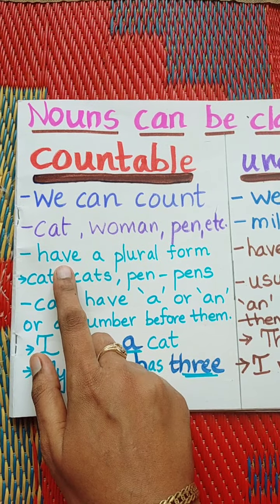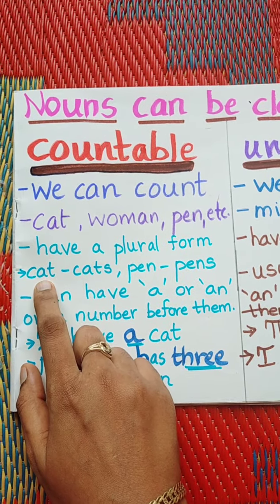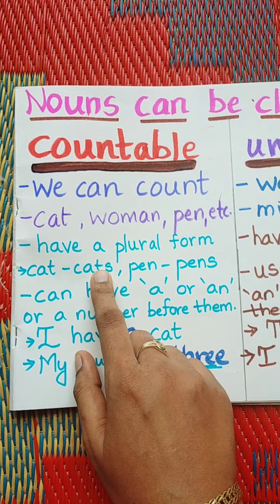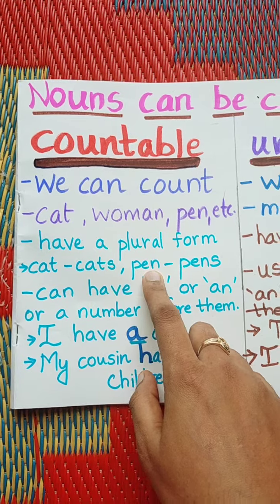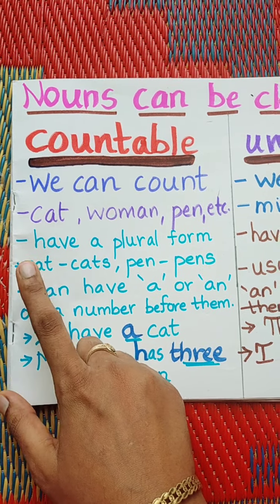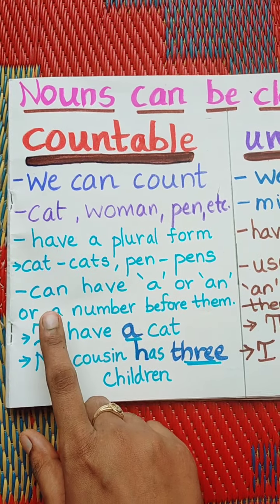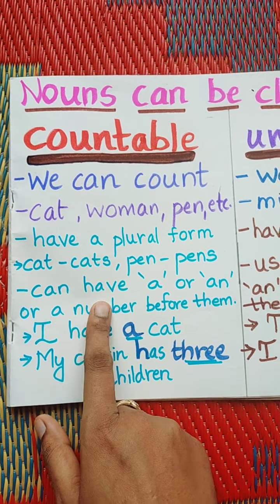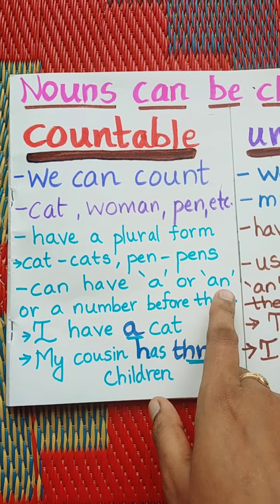And the next feature is they have a plural form. If I am giving a singular noun cat, the plural one is cats. If I am giving a singular noun pen, the plural is pens. Whether it is singular or plural, we can count them. Countable nouns can have a or an or a number before them.